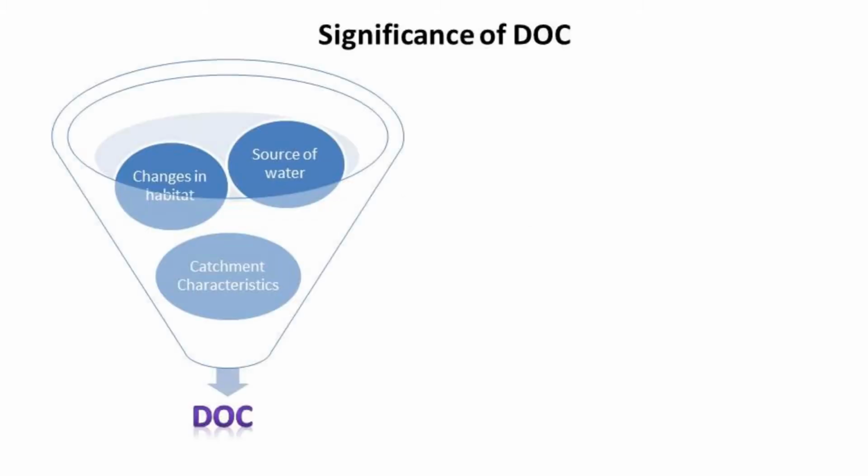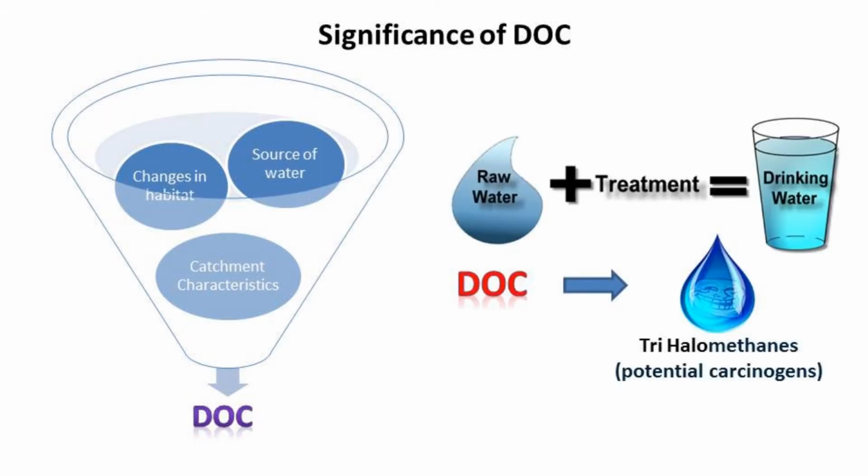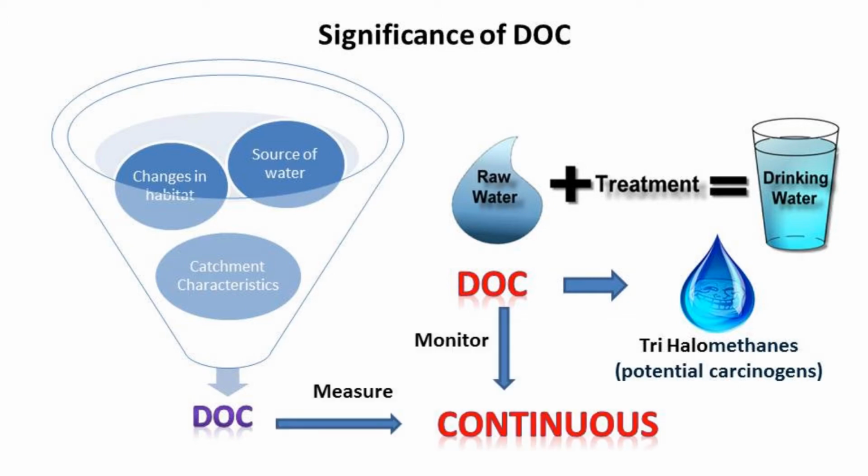DOC concentrations in rivers indicate to us the sources of water in the catchment. Often, DOC acts as a true proxy for the changes in the watershed. The removal of DOC from drinking water during the water treatment process produces harmful byproducts. By law, this DOC concentration has to be limited and monitored in drinking water. To meet the requirements of this growing interest to measure and monitor DOC, we need a continuous DOC measurement system. This does not exist yet in a cheap and user-friendly system.